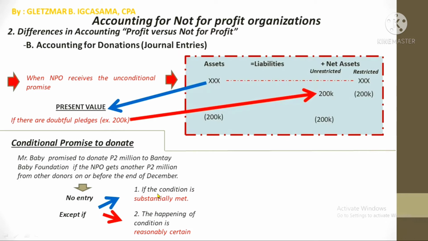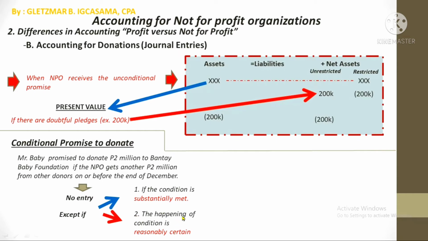because 1.9 million has been collected out of the 2 million based on the condition here. But the fulfillment of the 100% condition is already impossible. Remember, it's already 11:59 p.m. of December 31 and only 1 minute until the deadline passes. So there will be no entry for this case that I've mentioned. But then again, if there is no information related to this number 2, like if what was mentioned in the problem is that the NPO received 1.9 million from other donors and nothing else, then we should assume that the happening of the condition is reasonably assured.